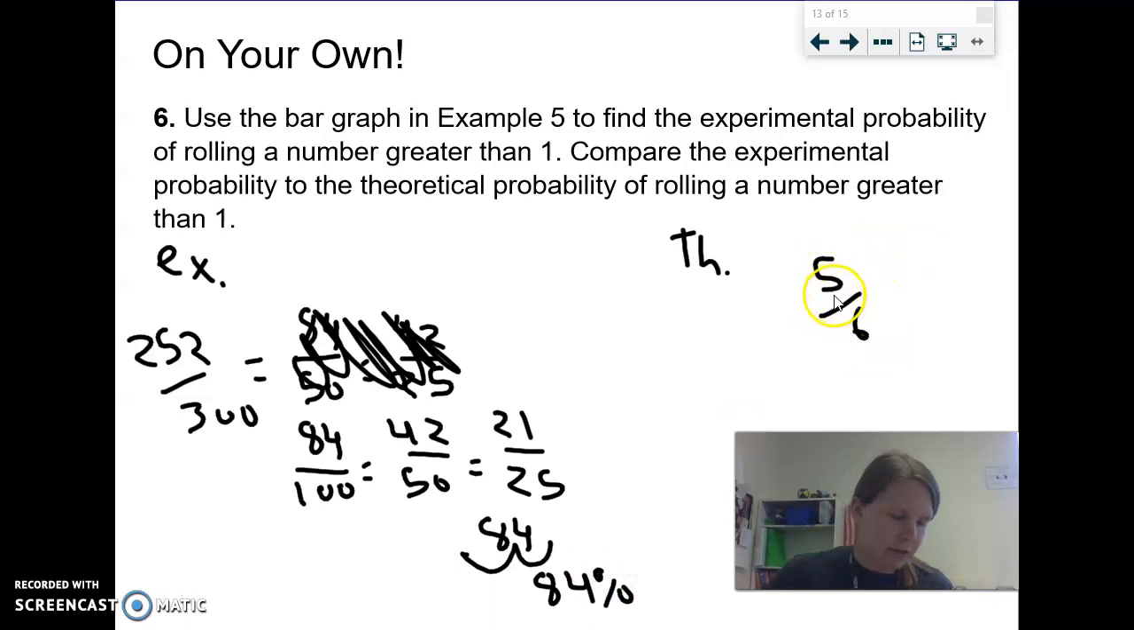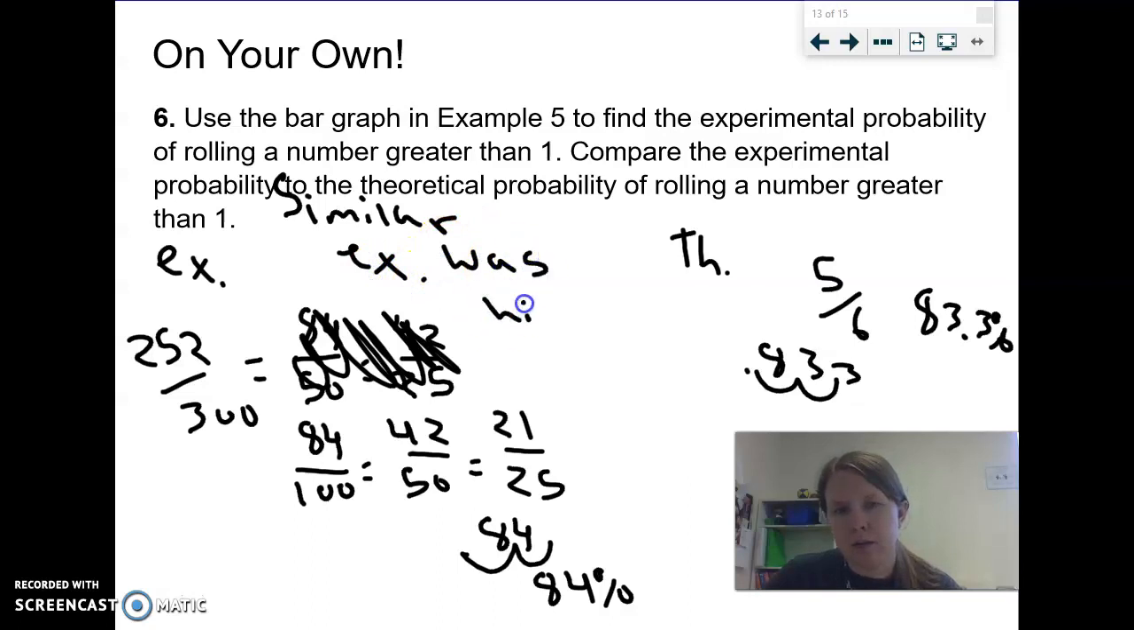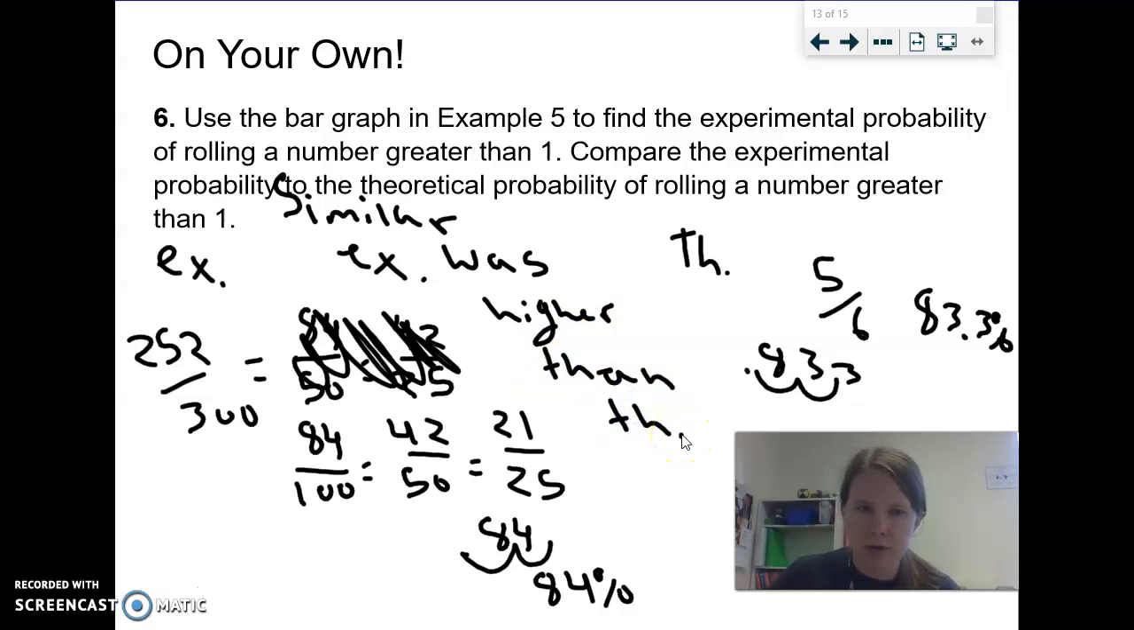Let's go ahead and throw this one in a calculator. 5 divided by 6. Oh, it's like 0.8333 repeating, but we're going to move the decimal 2 places over to have my percent. So I'd have 83.3%. So if I'm going to compare these, again, I would say they're similar. But you could say something like experimental was higher than theoretical. I just abbreviated them so that it wasn't quite as much work to write them out. All right.